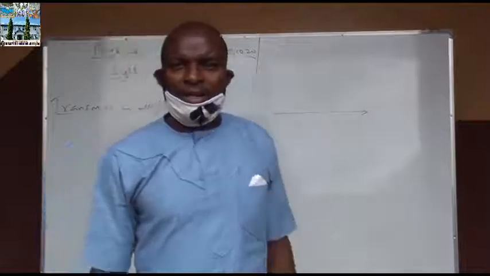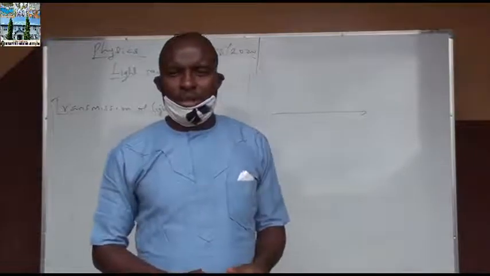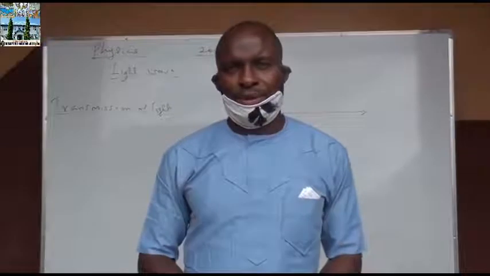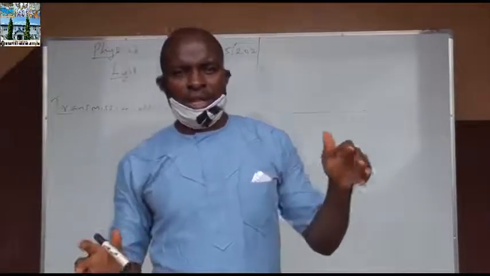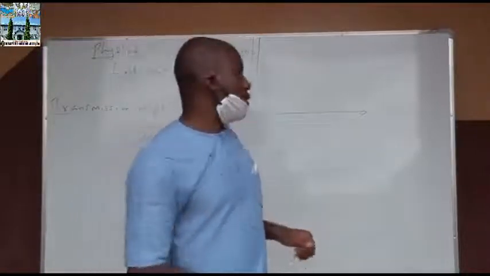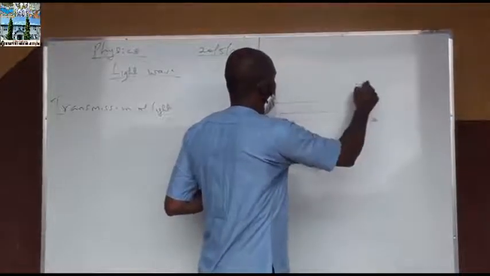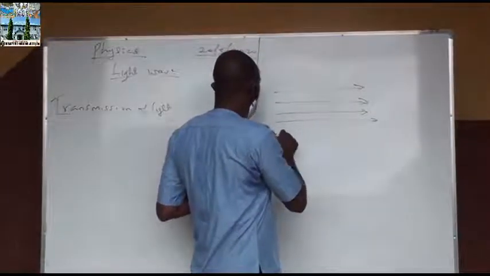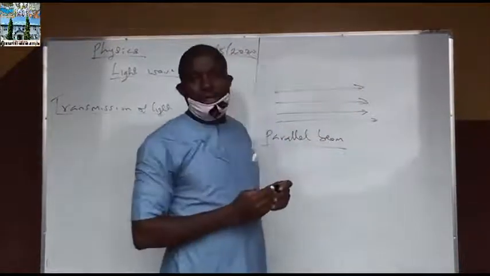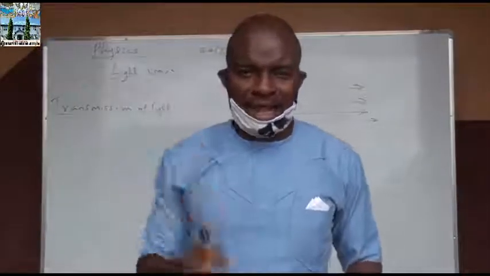When we have a collection of light rays, it is called a beam. A collection of light rays is called a beam. And beams are of three types. We have the parallel beam. These are light rays that move parallel to one another. They are called the parallel beam. Please, whenever you are drawing a light ray, make sure that there is an arrow that shows the direction of that light energy.